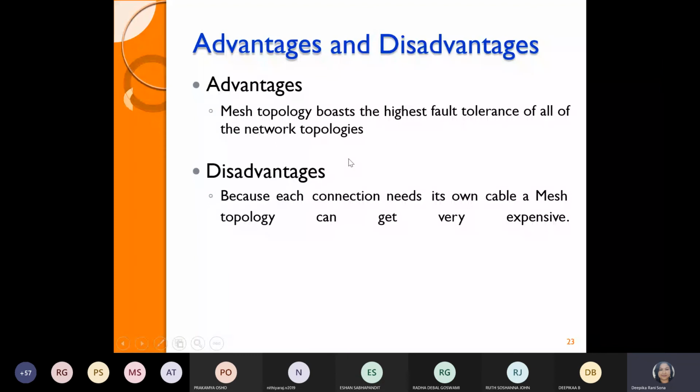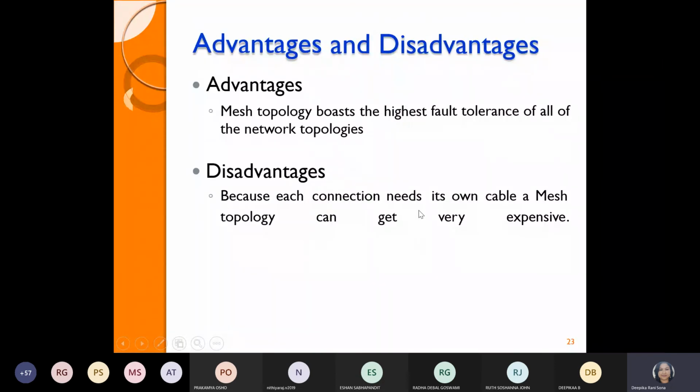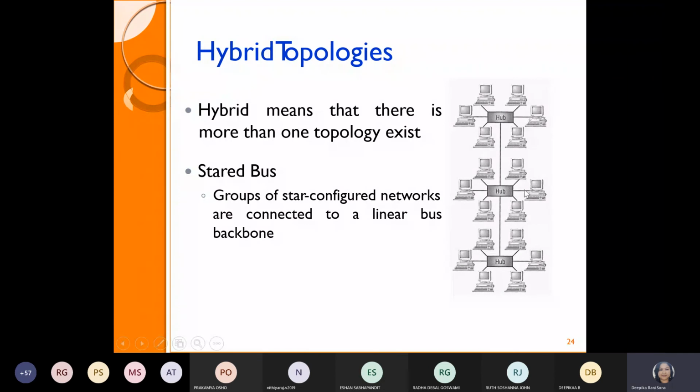Mostly we are using mesh. But just think, guys, if this drawback can also be overcome by using some topology, it will be better for us, no? Like we came across bus to star, star to ring, ring to mesh, but in the mesh also the disadvantages are there. So the next topology, earlier this hybrid topology was not there, guys, which is the advanced version of the topologies, because in hybrid you can combine different topologies together. Okay, let's have a look.